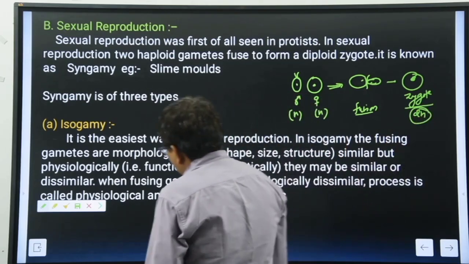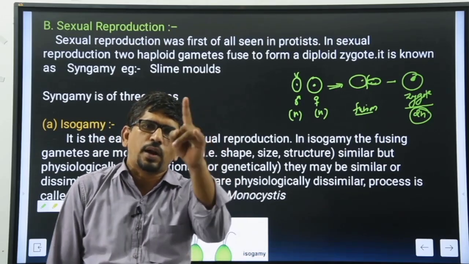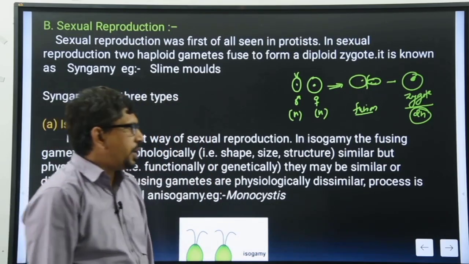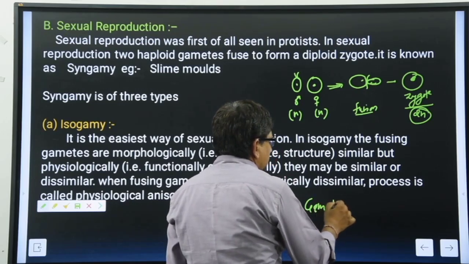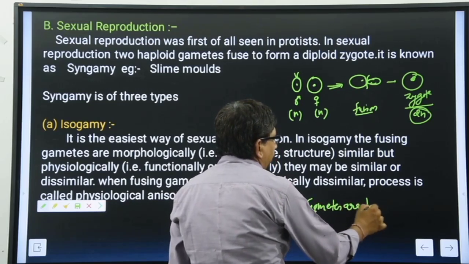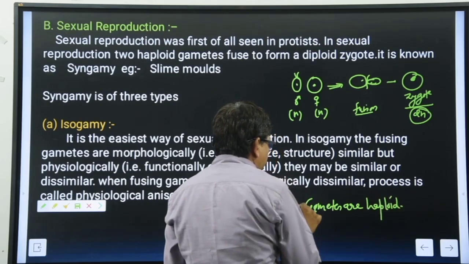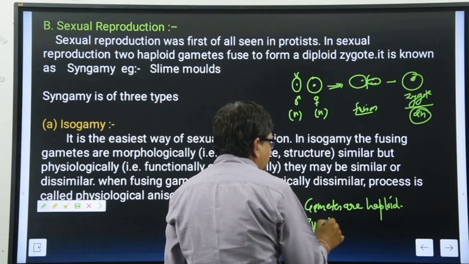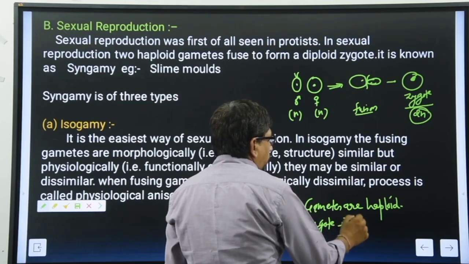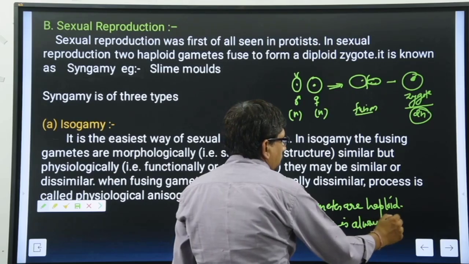बच्चों याद रखना हमेशा, zygote is always diploid, gametes are always haploid. ये याद रखना, यूजुअल फैक्ट है. क्या लिख रहा हूँ मैं यहाँ पर? Gametes are haploid always. जब भी gametes का नाम आएगा haploid होंगे, and the zygote is always diploid होगा. ठीक है?